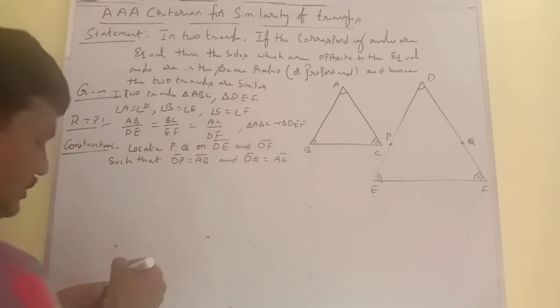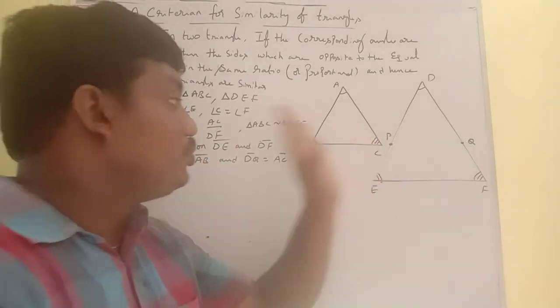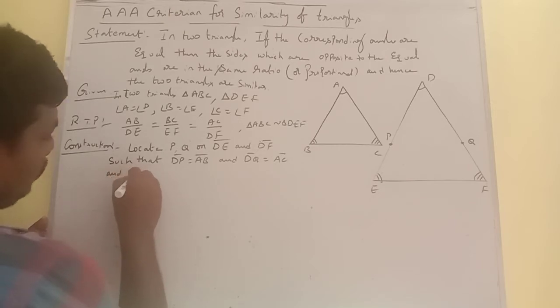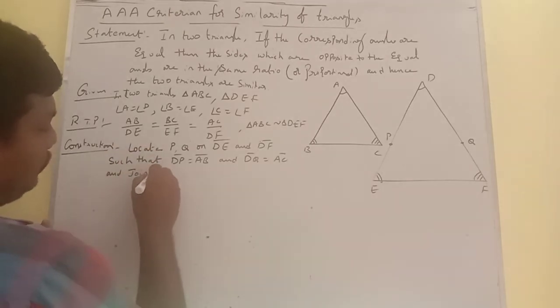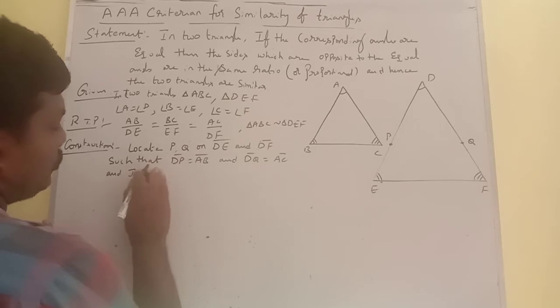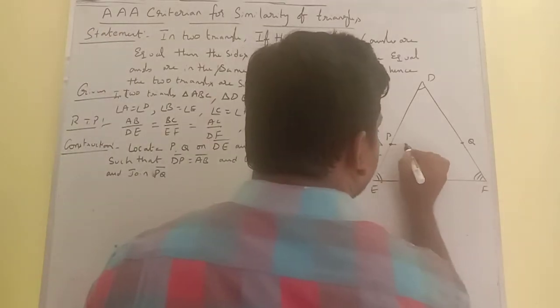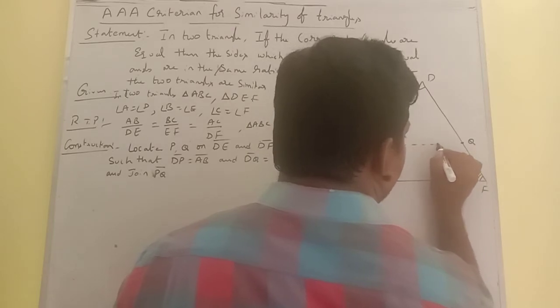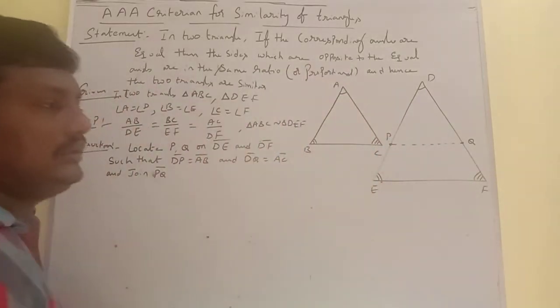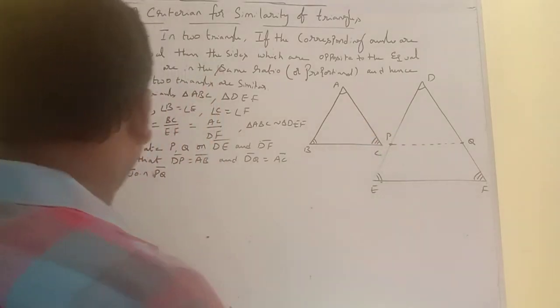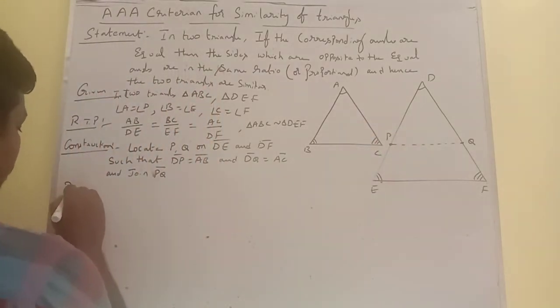So like this we locate the points and join them, and also join the line segment PQ. So this is what I am joining now. So now the proof. How will the proof go? Proof.